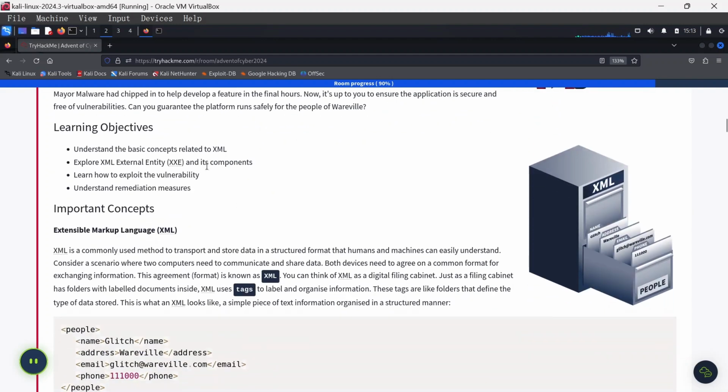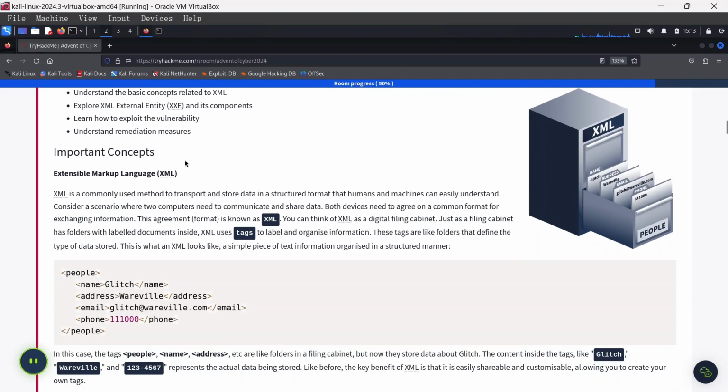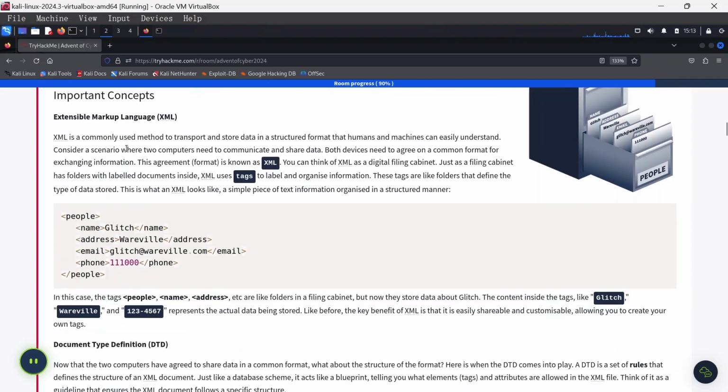Now, the learning objective for this task is to understand the basic concept related to XML, which is what we call Extensible Markup Language, explore XML External Entity, which is XXE, the vulnerability and its components, learn how to exploit the vulnerability and understand the remediation measures. Now let's go through some important concepts quickly before we dive into the practical.